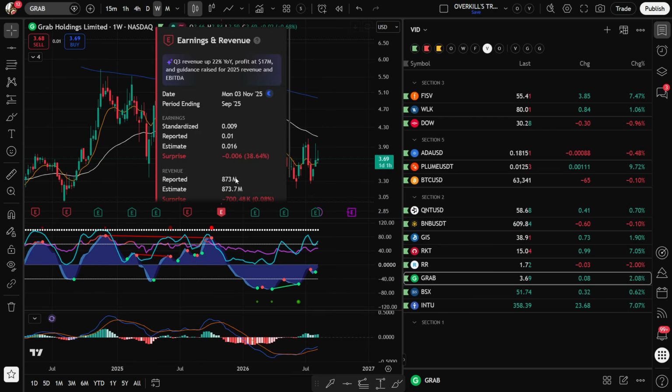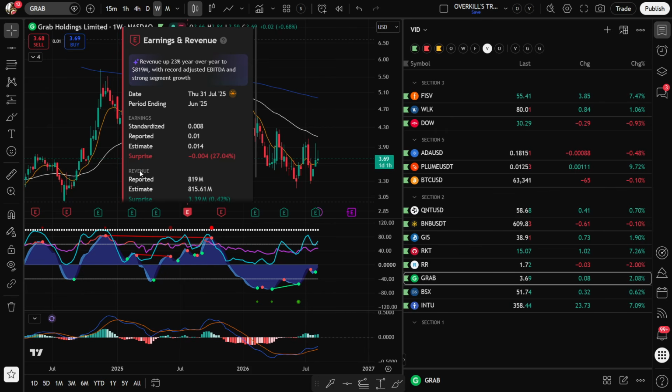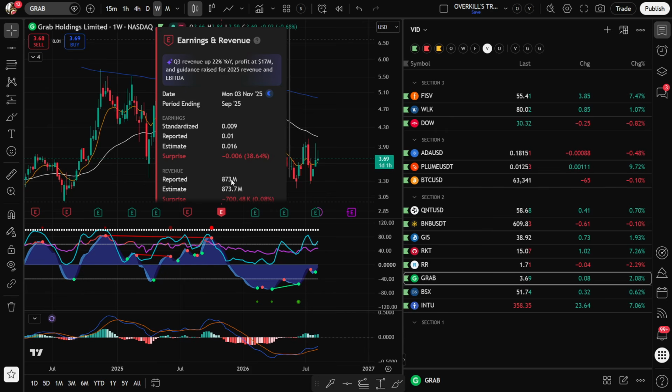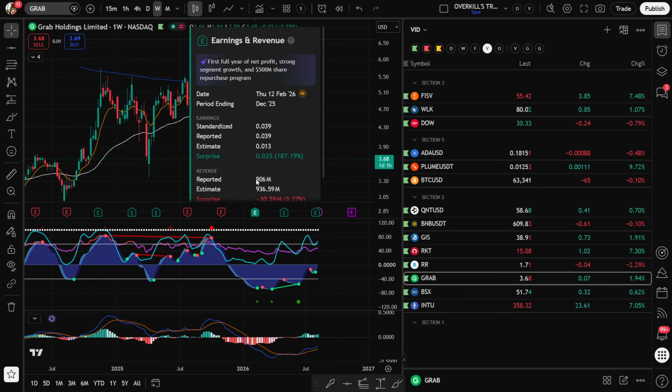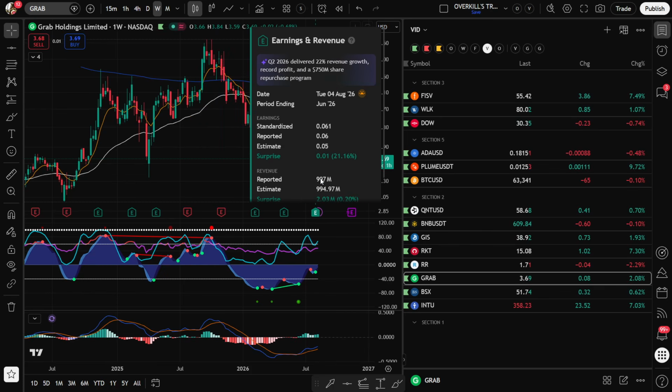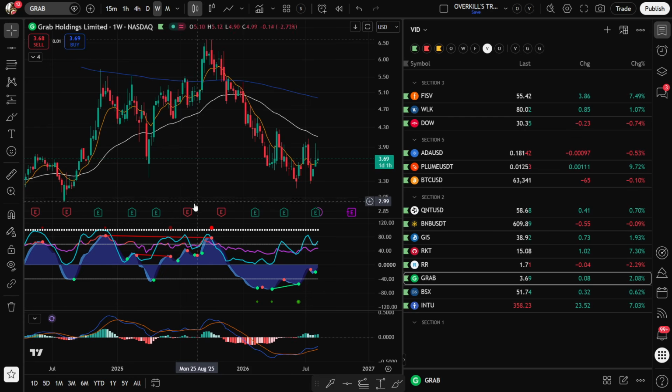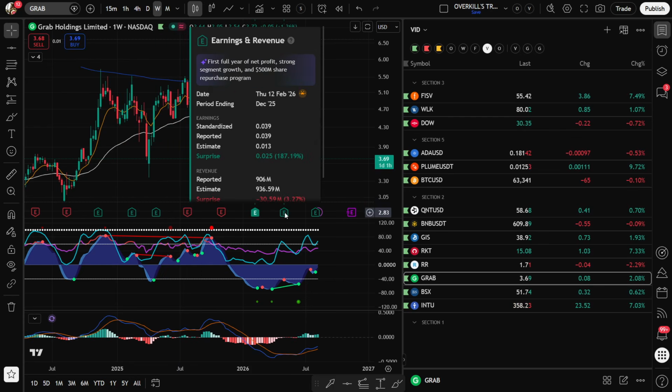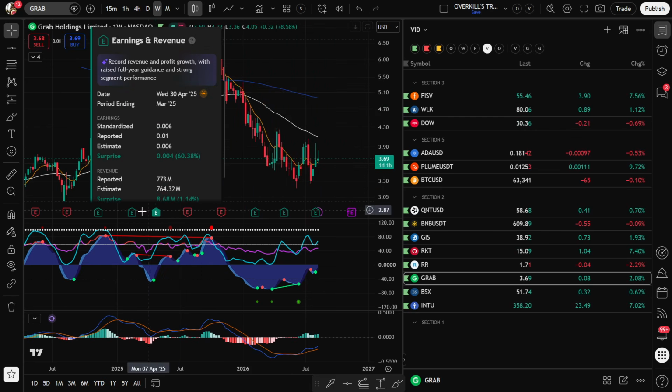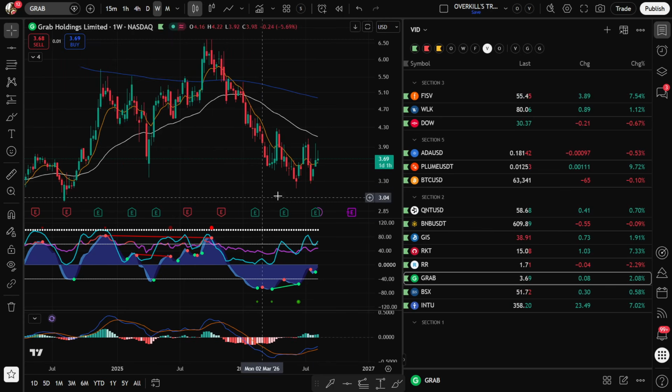You look at their earnings, okay, their revenue. I like to look at their revenue. When this number is going up, you see how it's going up? It went from 870 to 900 to 950 to almost $1 billion. That tells you that they're gaining market share, right? Their business is improving every single quarter. So these guys have been growing really fast.